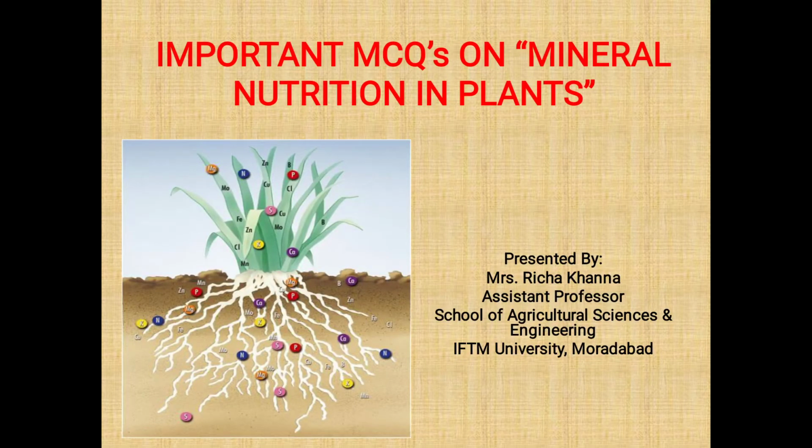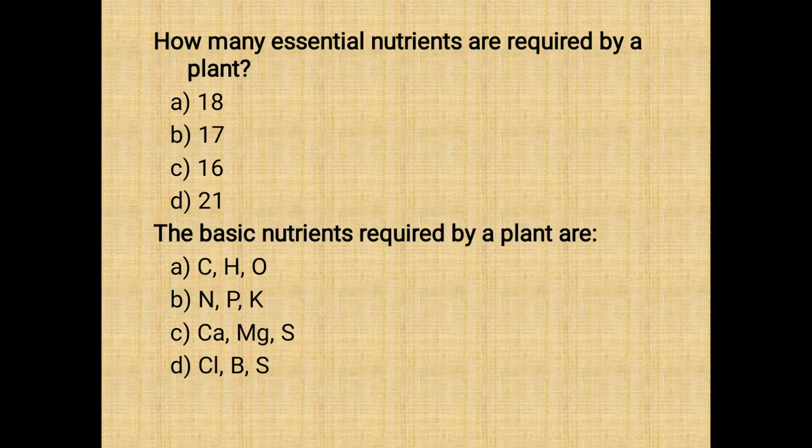Good morning students. Today we are going to discuss some very important multiple choice questions on the topic mineral nutrition in plants. So let us begin with the questions. The first question is, how many essential nutrients are required by a plant? So a plant requires in total 17 essential nutrients. Previously these nutrients were 16 and recently nickel has been added. So now the total number of nutrients became 17.